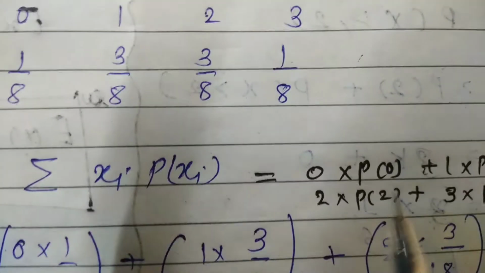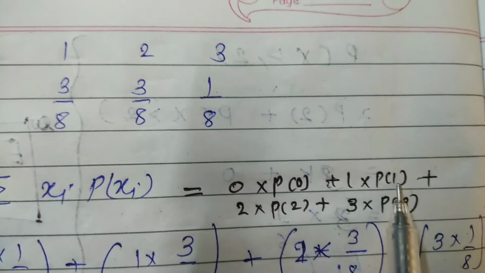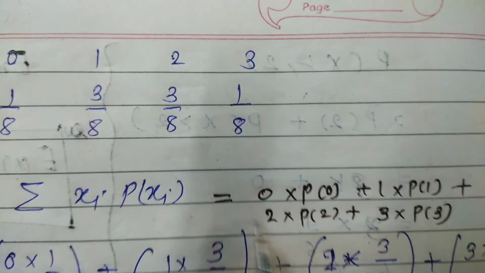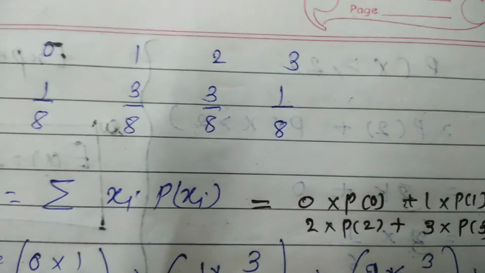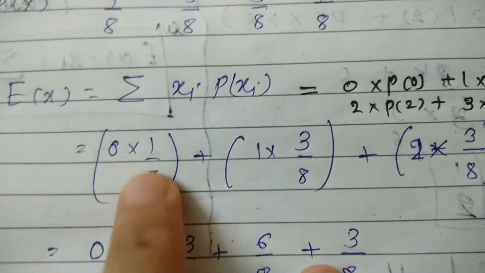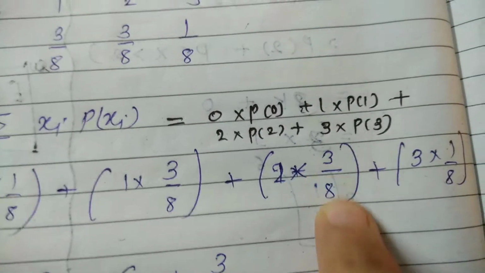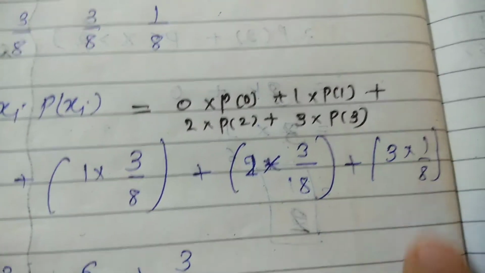Okay, so here you have 0 into probability of 0, 1 into probability of 1, plus 2 into probability of 2, plus 3 into probability of 3. So here we have 0 into 1 upon 8, plus 1 into 3 upon 8, plus 2 into 3 upon 8, plus 3 into 1 upon 8.